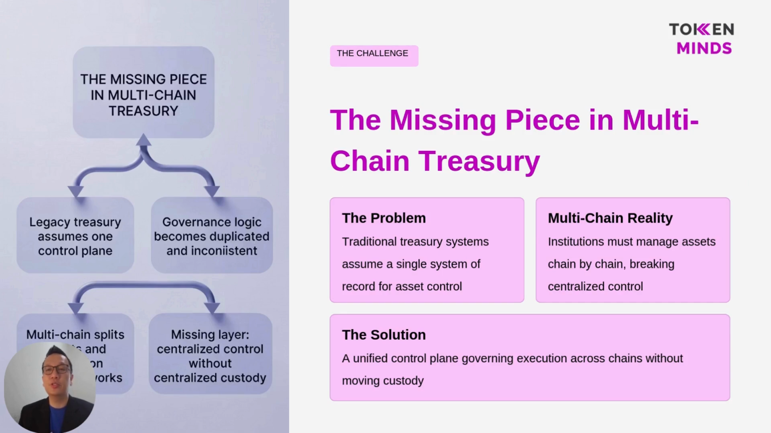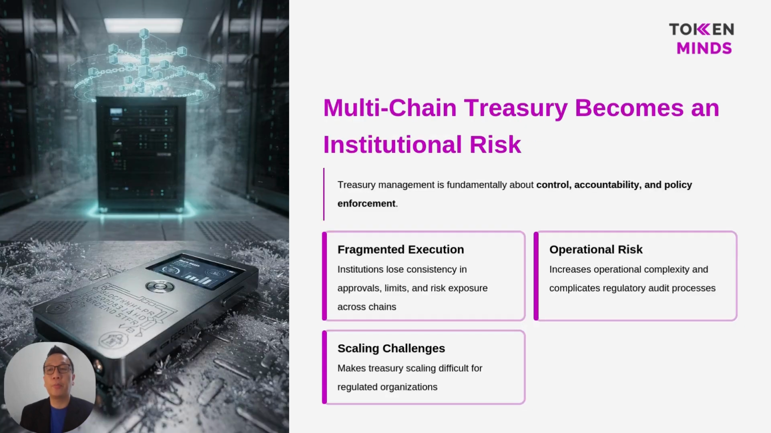So the challenge starts with an assumption mismatch. Traditional treasury systems assume one system of record and one control plane. In a multi-chain world, assets are managed chain by chain, which fragments control and duplicates governance logic. The missing piece is a unified control plane that can govern execution across chains without moving custody or breaking institutional controls.